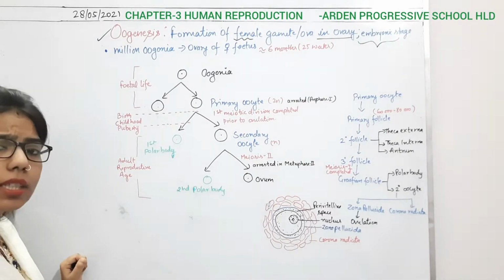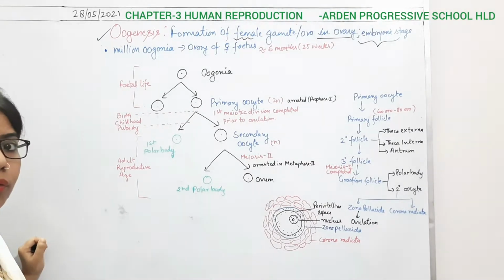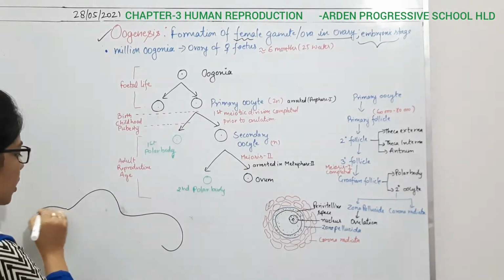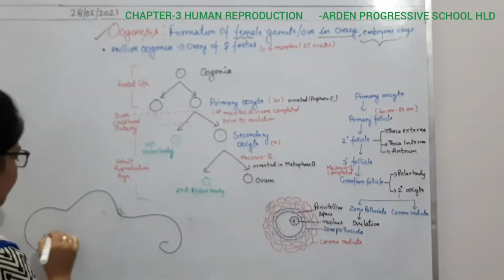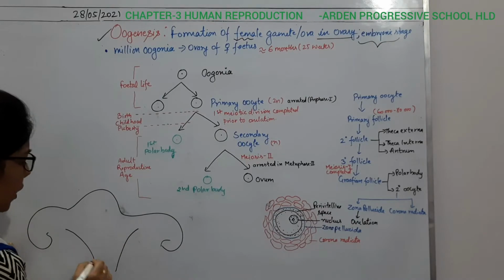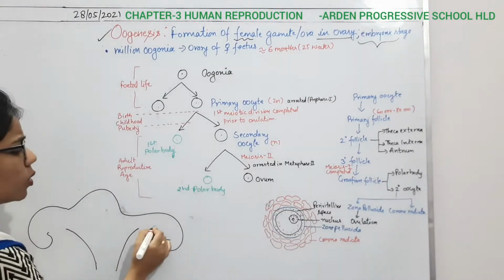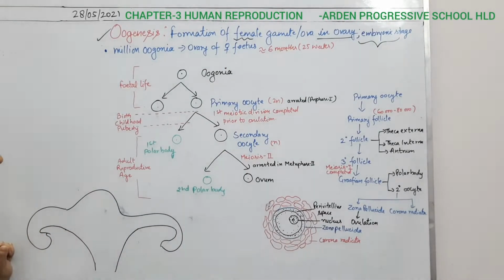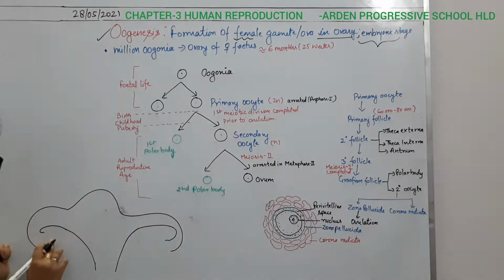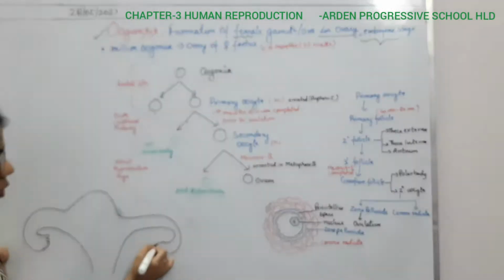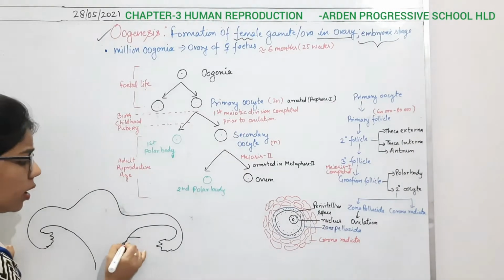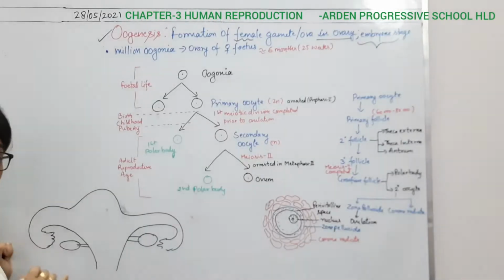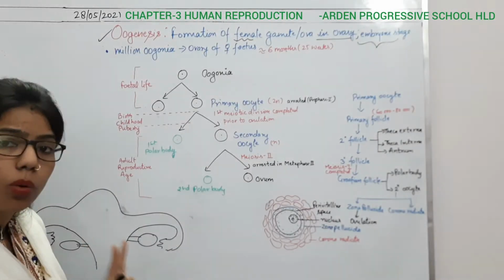If I draw the structure of the female reproductive system, it is somewhat like this. We have completed this. This part is the uterus and vagina, and these are the fallopian tubes. Here the fimbriae-like structures are present, and here the ovary is connected. It means two ovaries are present, a pair of ovaries.